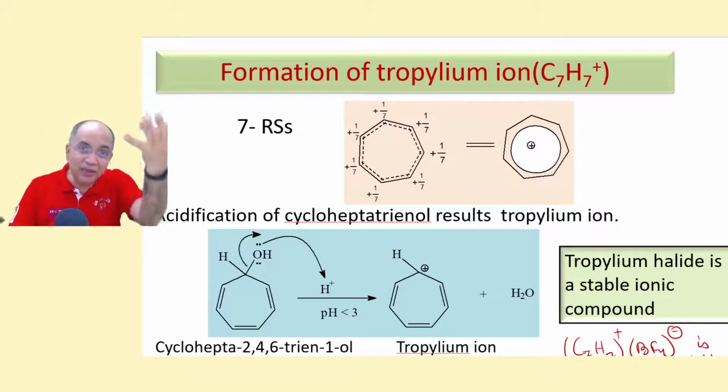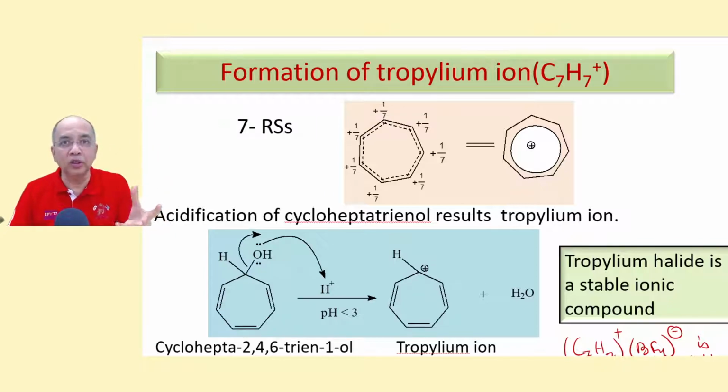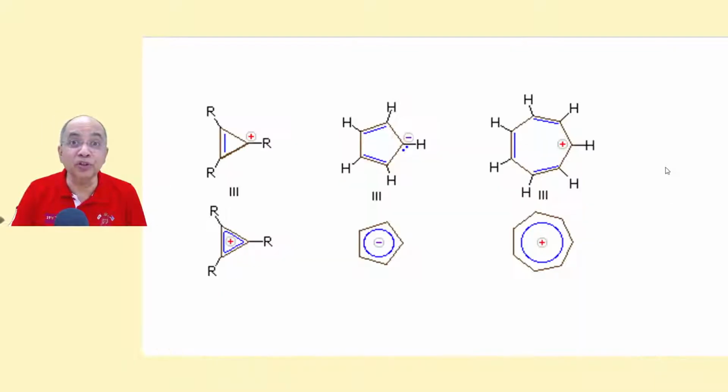It will abstract OH- ion from water to produce the alcohol and H3O+. So it's a weak acid, like acetic acid. But this is the acid, not cycloheptatriene with H and no charge. We'll talk about that later. You can store the salts, tropylium bromide or fluoroborate, as long as you like in aqueous solution.